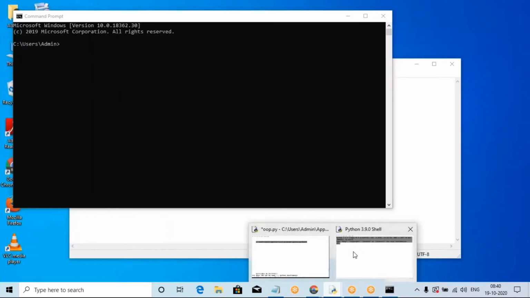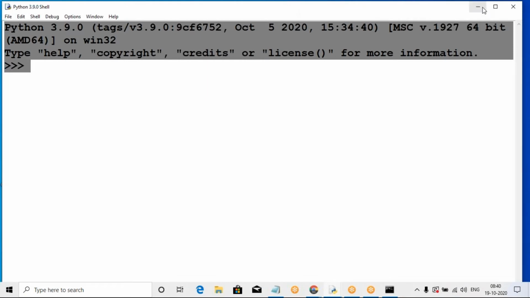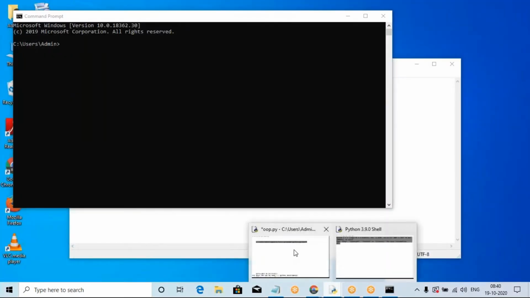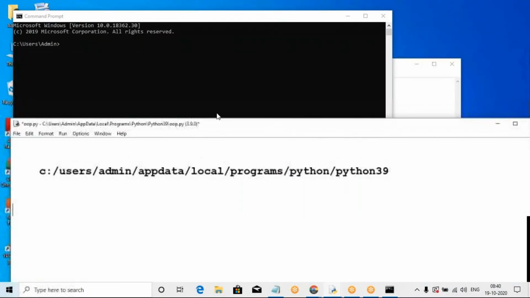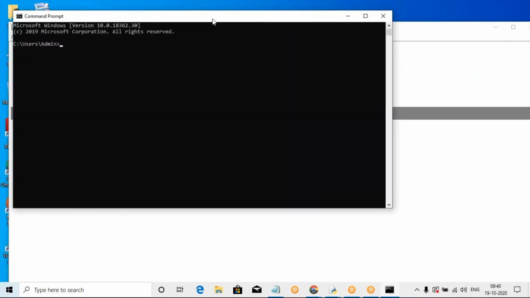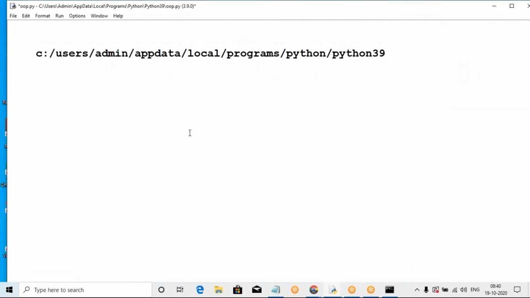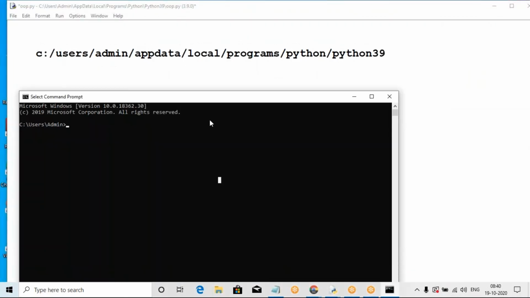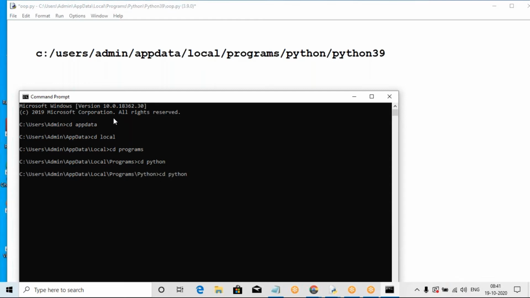Okay. What is our path? It is in C, Users, Admin. This is our real path. So we change the directory to C, Users, Admin. Now AppData, CD Local, and CD Programs. Okay, CD Python and CD Python 39.